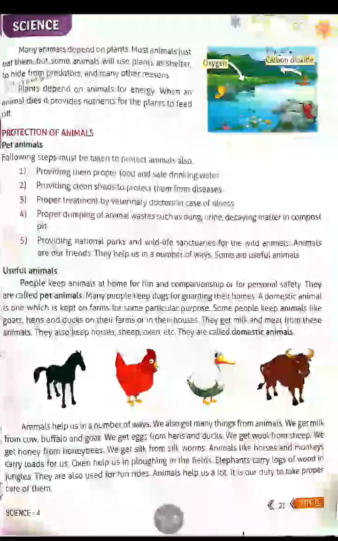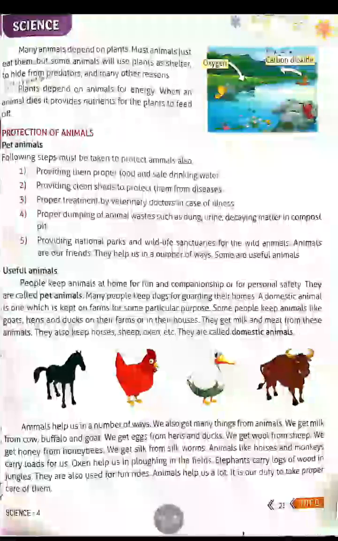Animals are our friends. They help us in a number of ways. Some are useful animals. So, to protect animals, we can use 5 steps. They are given here. First, we must give the animals proper food and clean drinking water. Second, we must give them a clean shed to protect them from disease. Shed means their home. Next, when they are getting ill, when they are not feeling well, we must call and go for the veterinary doctor to give treatment.